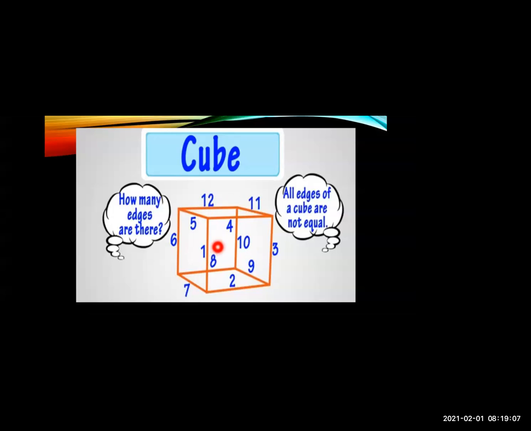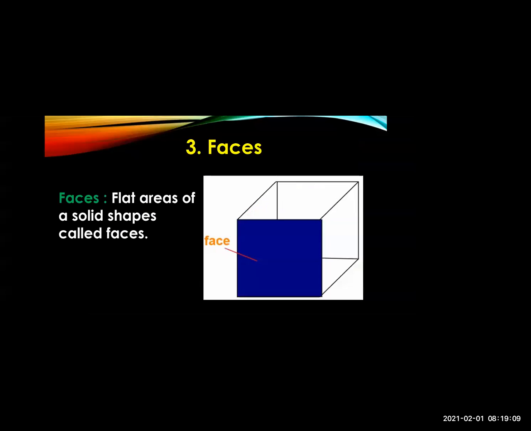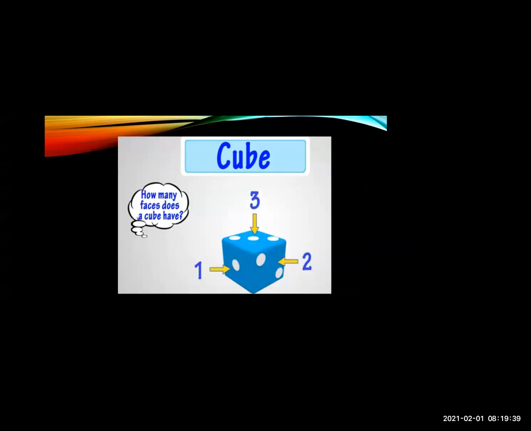the edges, okay, and the vertices also. Now we'll see the faces of a cube. The third property is faces. Now what are faces? Faces are flat areas of a solid shape. Okay, so the flat part of the solid shape is called a face. Now see there, it's a cube, no? So this part is a face. Now this is the second face. This is the third. Means the flat portion is called a face. Now this is a cube. Now how many faces does a cube have?